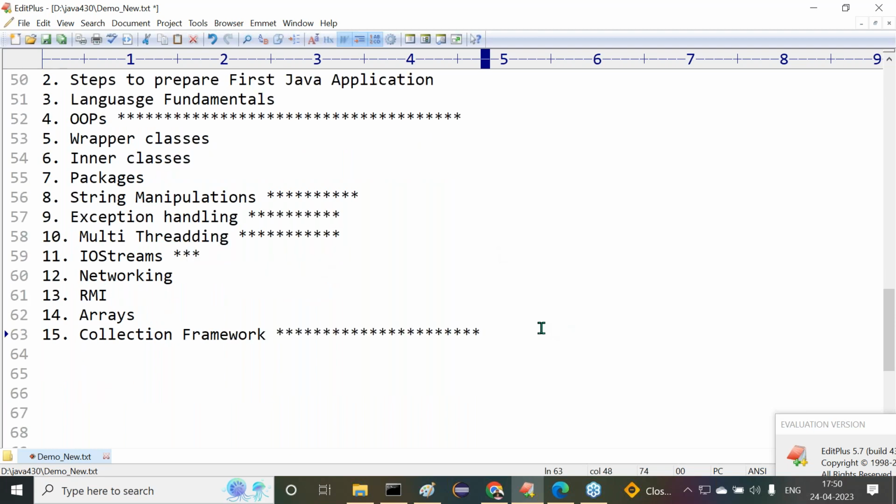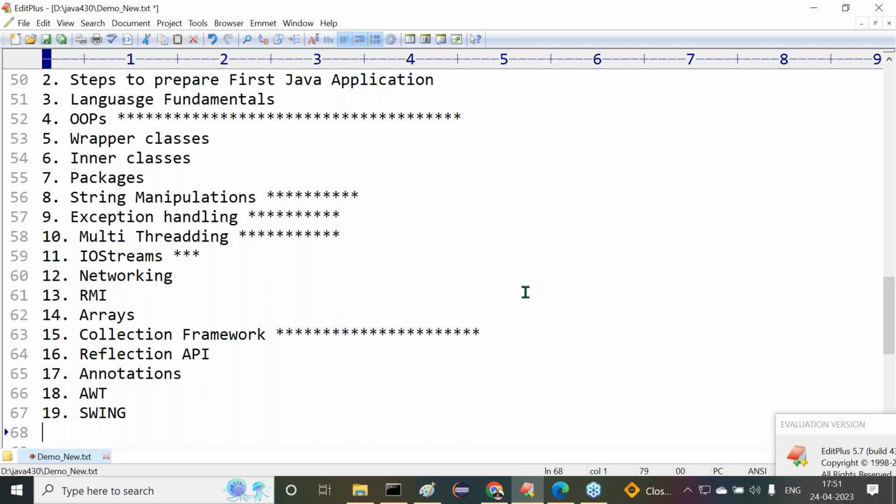After completion of the collection framework, we are going to understand the reflection API. After this, the 17th one is annotations. Then after annotations, the next topic is the GUI part. In GUI, AWT and next Swing. Even though they are outdated, I can provide a little bit of awareness.